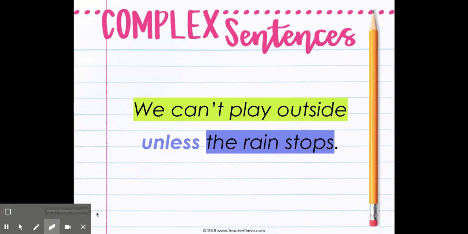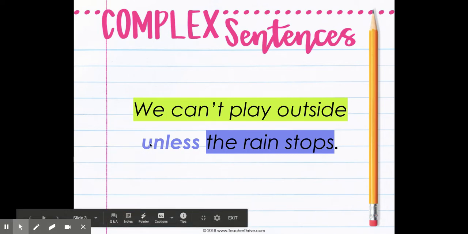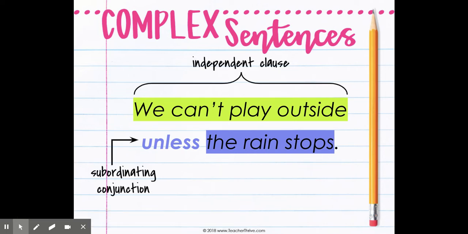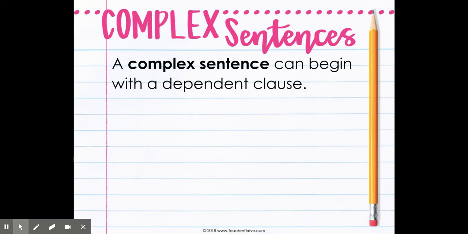I can't have my independent clause unless I put a comma after my dependent clause. But when it's in the middle of the sentence, it's fine, just like this. See, there's no comma here. We can't play outside unless the rain stops. I've got my independent clause, my conjunction, and my dependent clause.